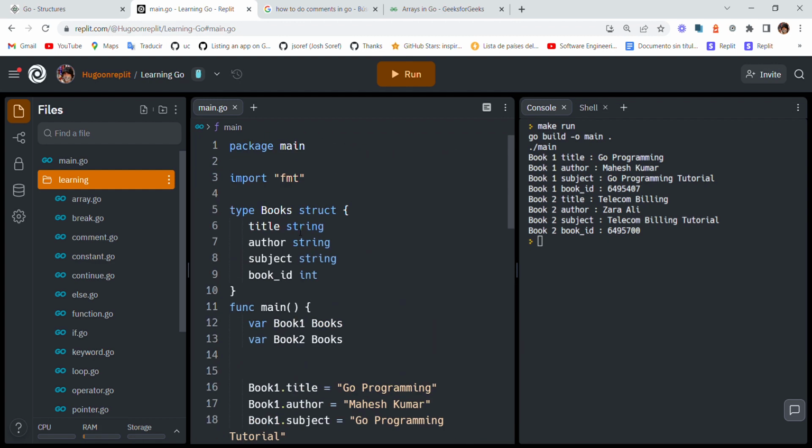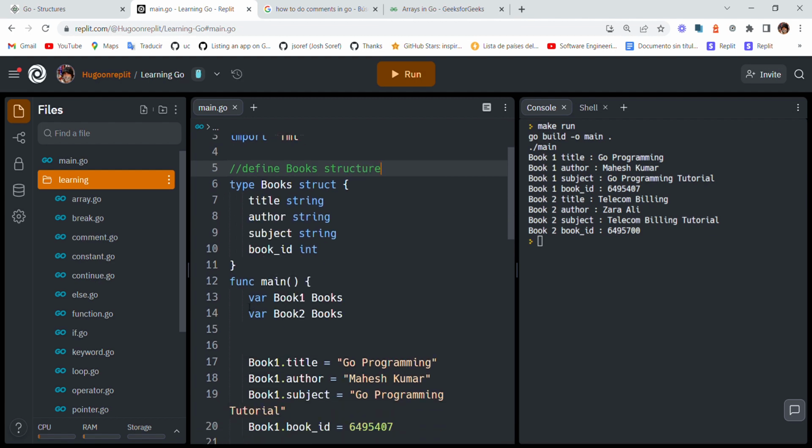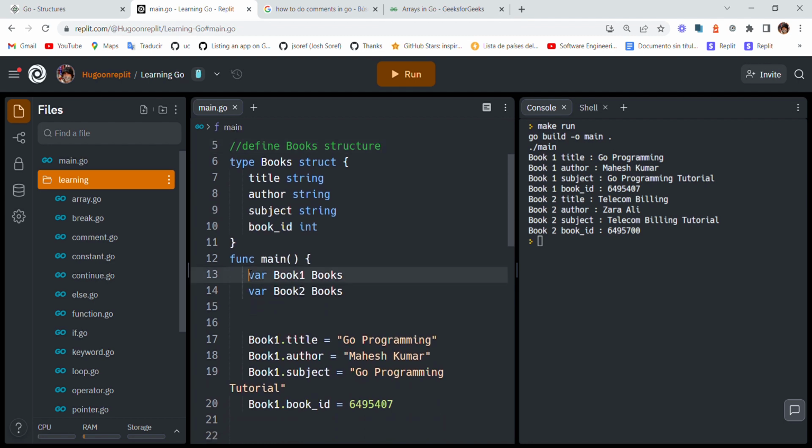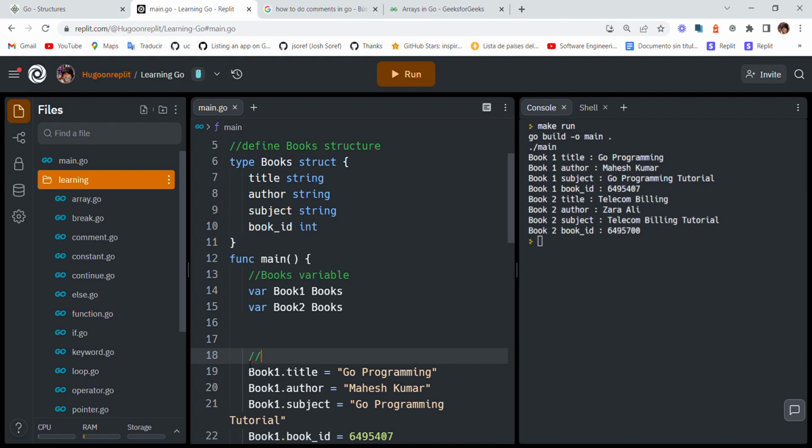Okay, yep. So we first start with the structures we're going to use. Define books structure. Then we have our books 1 and 2, books variables. Then we have the book titles. So these are the structures.